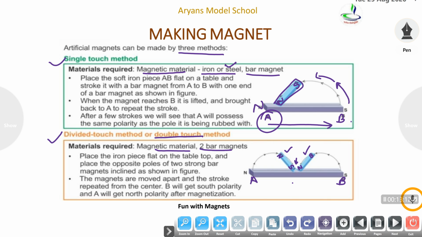As we can see in this figure, B will get south polarity because it is continuously stroked with the S pole, so it gets S polarity, meaning south pole. And A, because it is continuously stroked with the north pole, will contain north polarity.